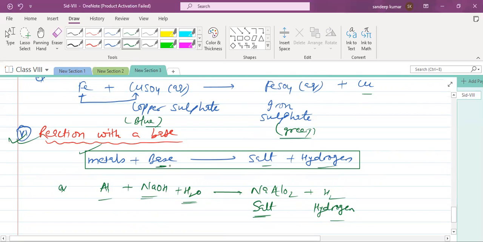Okay. So in this video, we have seen how metals react with different substances like oxygen, water, acid, salts of other metals, and bases.